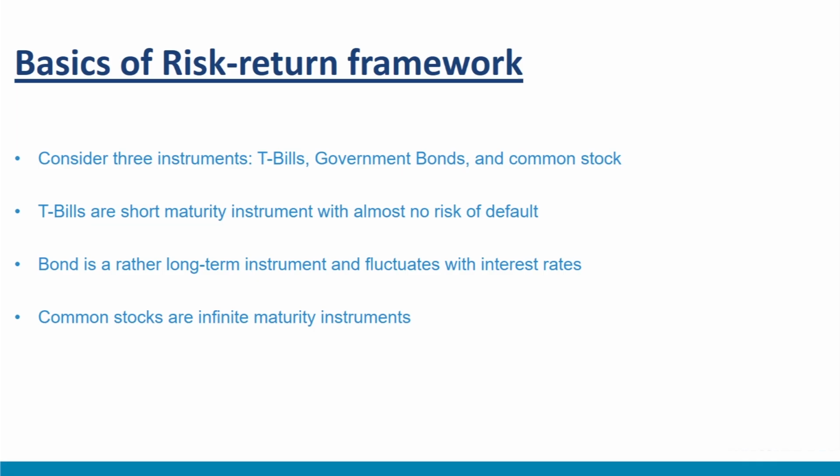Consider three broad instrument categories, that is, treasury bills, government bonds and common stock. These investments offer different degrees of risk. First, consider treasury bills. These are short maturity instruments with no risk of default. That is, one can obtain a sure shot payoff for small periods, for example 3 months, by investing in these instruments. Although there is still uncertainty due to inflation, the actual real value may depend upon the prevailing inflation rates.